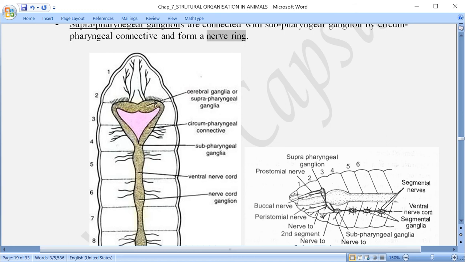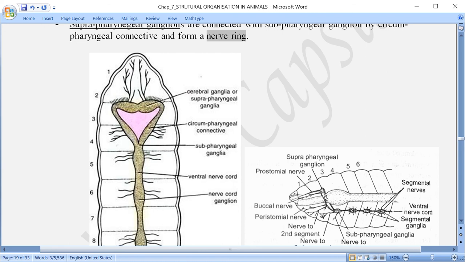Now if you see over here, this is called cerebral ganglia or otherwise suprapharyngeal ganglia. This is on the dorsal side of the pharynx. In between, this light colored triangular part is a space through which the pharynx passes. You can have a look in the other figure.